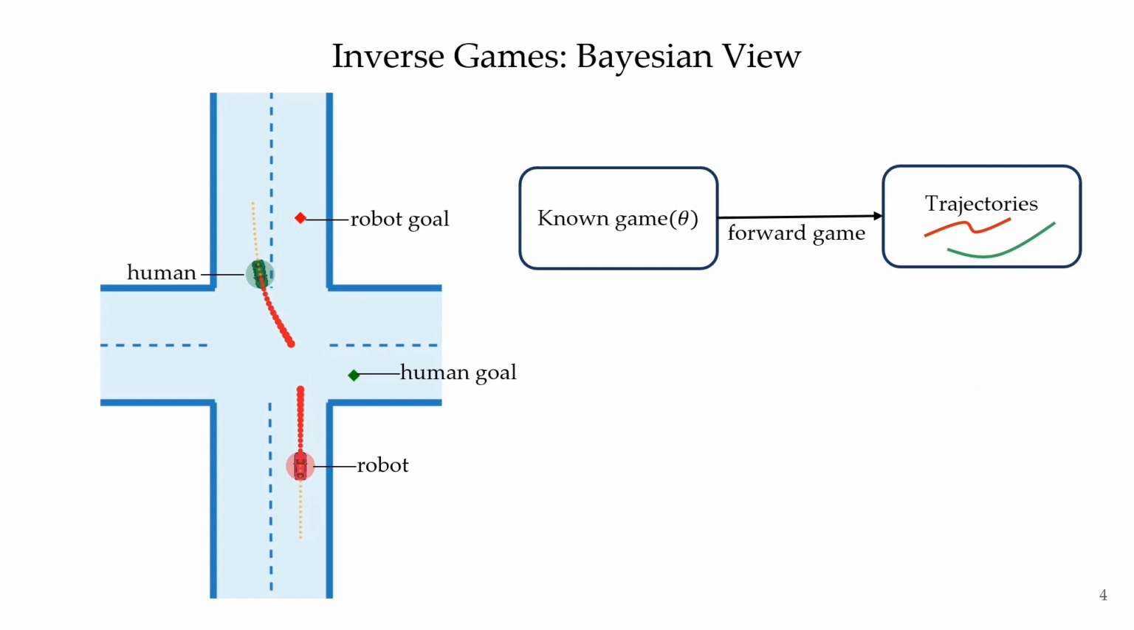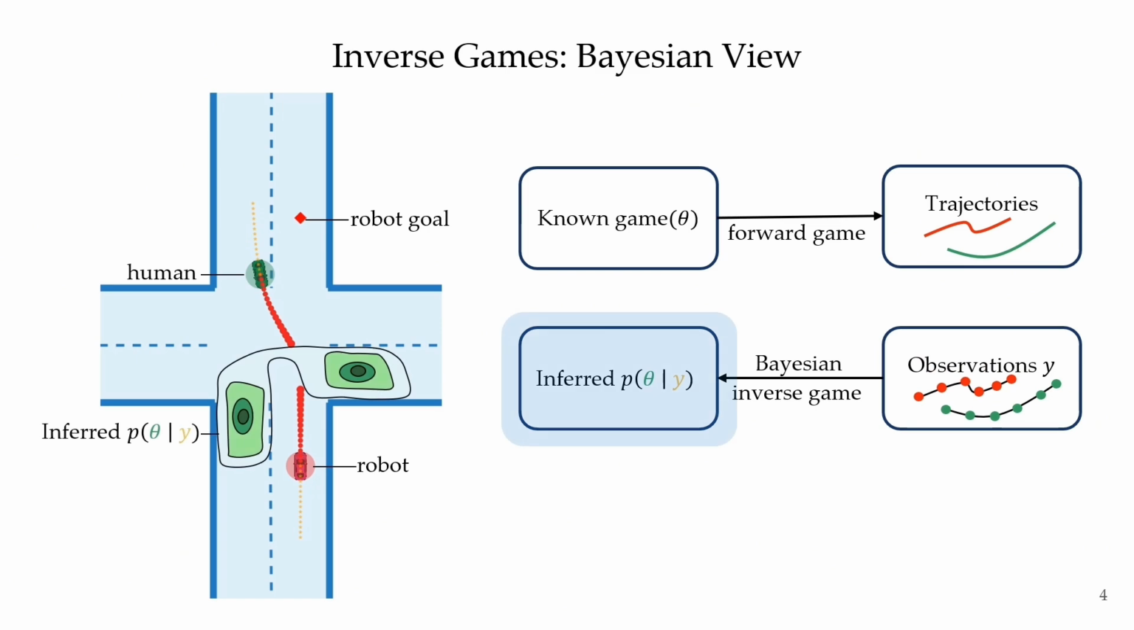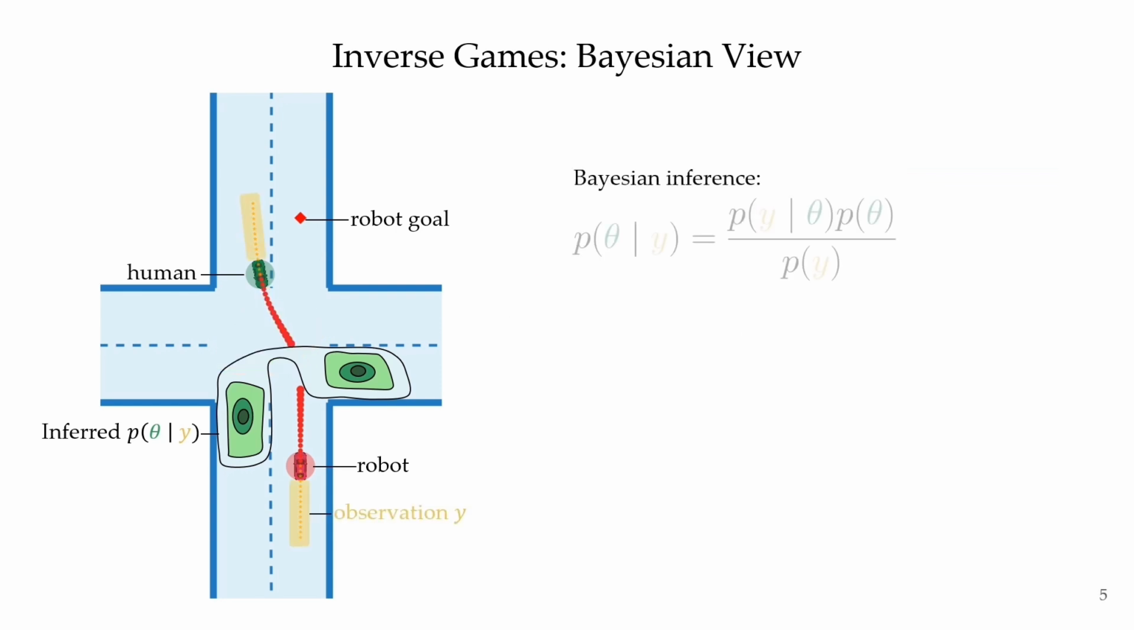In this work, we solve the inverse game problem in a Bayesian framework to infer the posterior distribution over unknown game parameters from observed behavior. The inferred posterior can be used to inform downstream tasks, such as forecasting human trajectory distributions or uncertainty-aware game-theoretic planning. In theory, one can compute the posterior over game parameters via the Bayes rule.